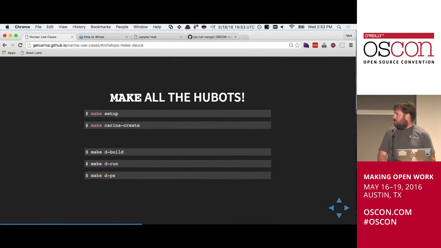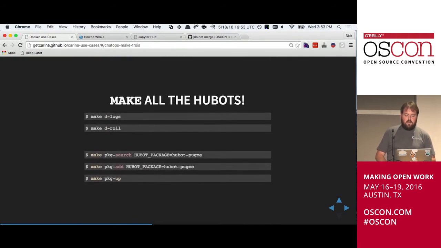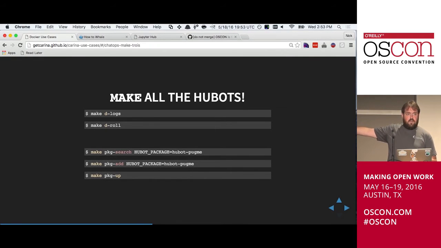The next thing we did, with regards to bringing the bot home, was take the same approach here. I should be able to hydrate everything that's necessary for me to instrument the runtime. I should be able to pop the cluster, manage the lifecycle of the cluster. And then some things that I'm expected to do over time: I might call a build. I might want to run a Docker build. I might want to start it. I might want to check on the state of it, like, hey, is it running? What's going on here? I might want to take a look at the logs. If I do push an update to it, I might want to go ahead and roll it, or just build, stop, start, that sort of order stuff right there.